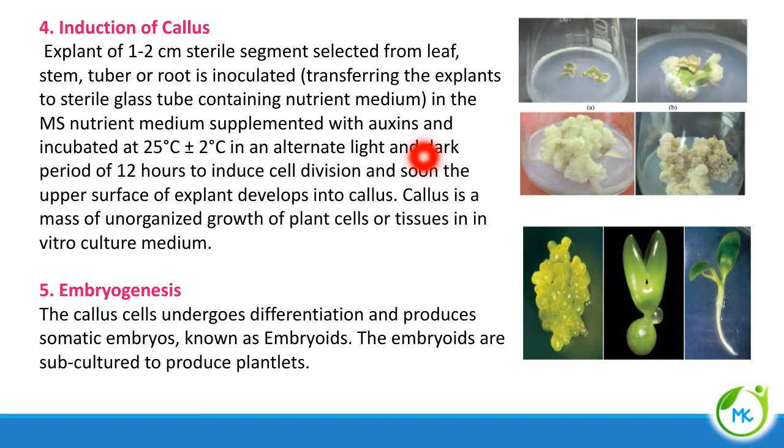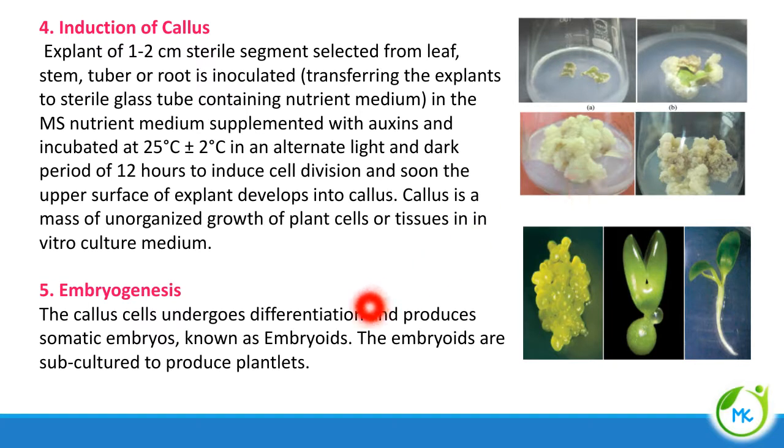Next is induction of callus. After an explant of 1 to 2 centimeters, a sterile segment, whether it is a leaf, stem, tuber or root, is inoculated in the nutrient medium, the medium is also supplemented with auxins and properly incubated in proper light and photoperiod, it will lead to the formation of callus. Callus is nothing but a mass of unorganized growth of plant cells or tissues in in vitro culture medium. So this is called callus.